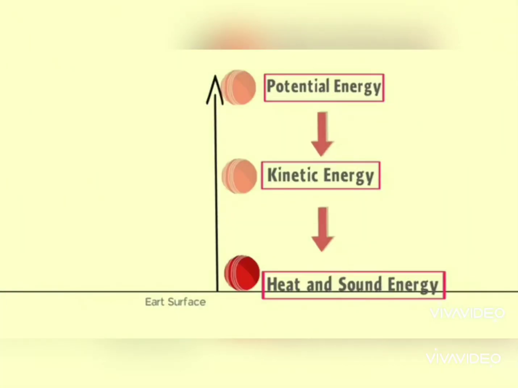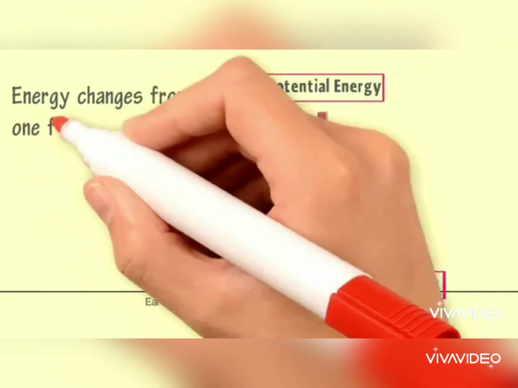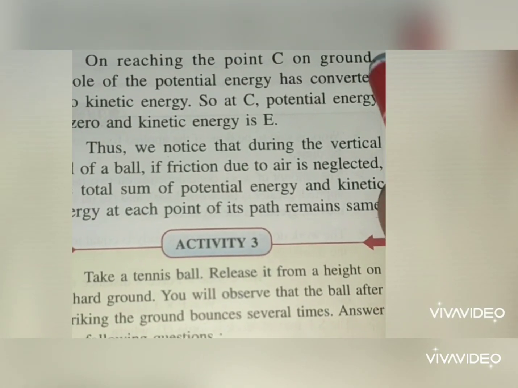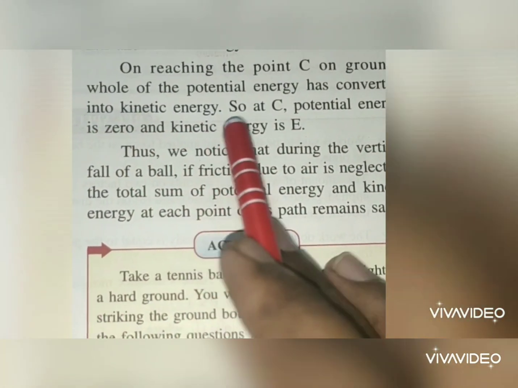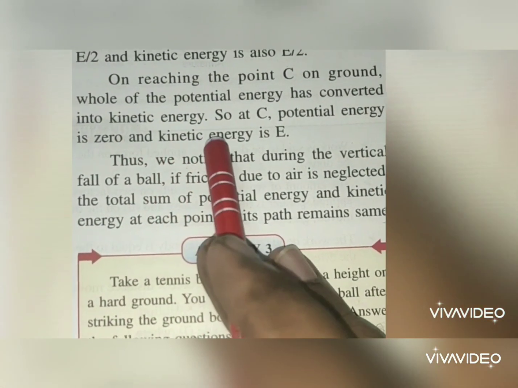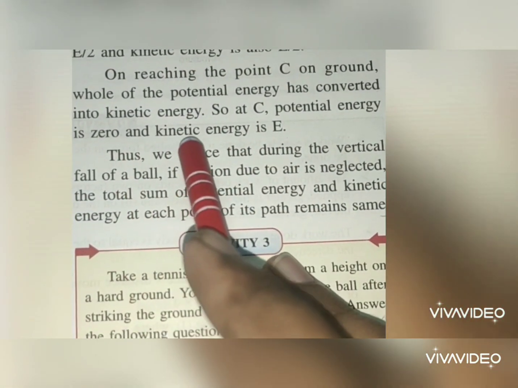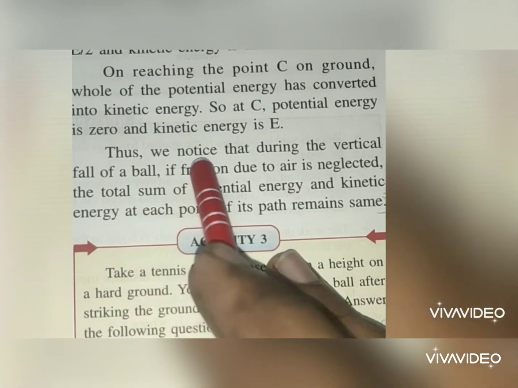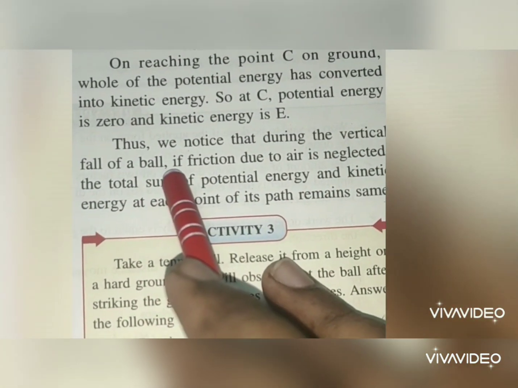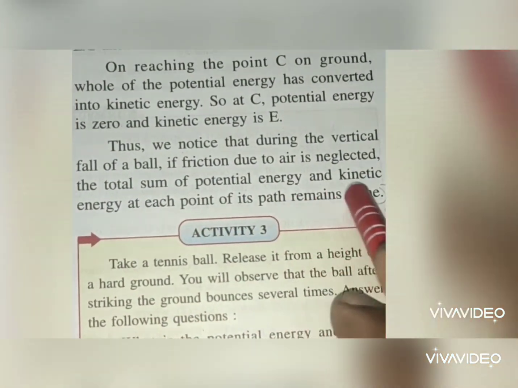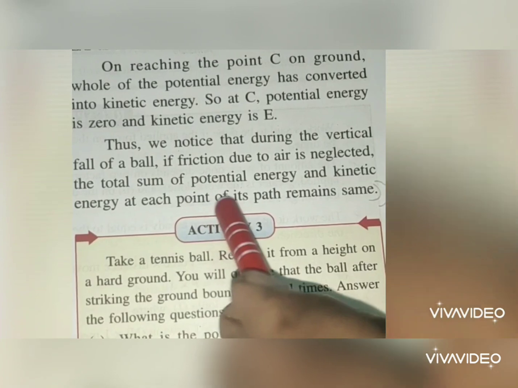So at B, potential energy is E by 2 and kinetic energy is also E by 2. On reaching the point C on the ground, the whole of the potential energy has converted into kinetic energy. So at C, potential energy is 0 and kinetic energy is E. Thus we notice that during the vertical fall of a ball, if friction due to air is neglected, the total sum of potential energy and kinetic energy at each point of its path remains the same.